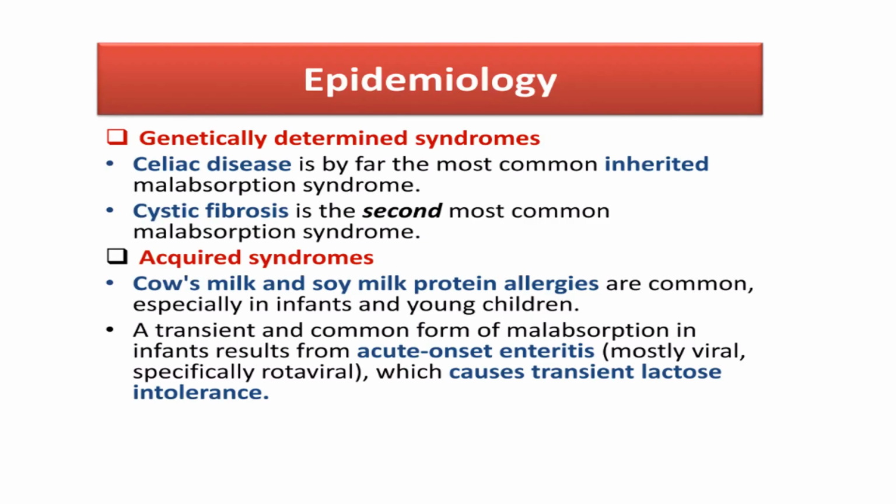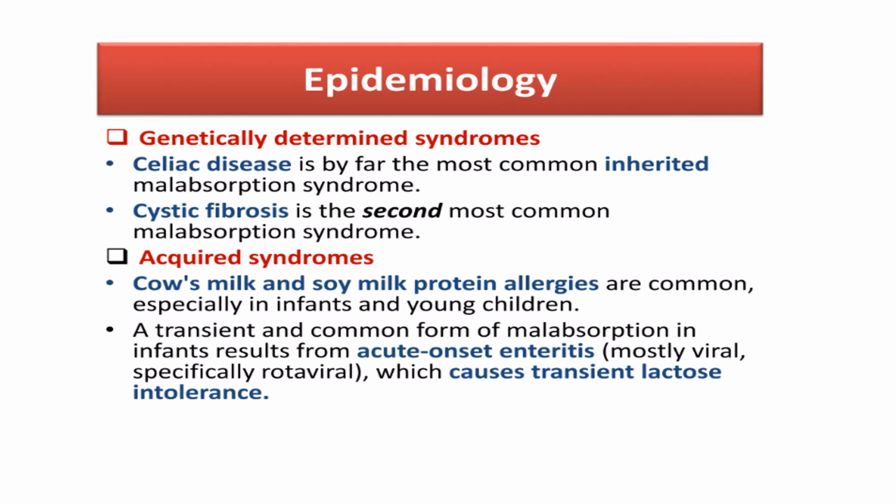When we discuss the epidemiology of malabsorption syndrome, we have genetically determined syndromes, like in celiac disease, where there is evidence of genetic transmission. It's a common inherited malabsorption syndrome. And the second most common in children is cystic fibrosis. There is always a defect in the HLA genes that lead to these diseases.